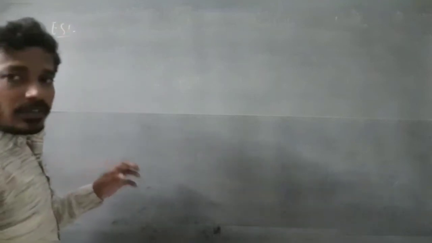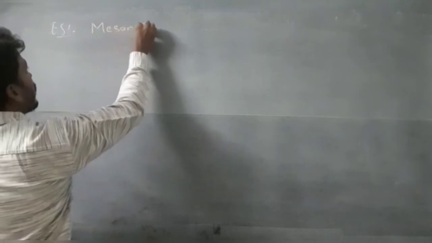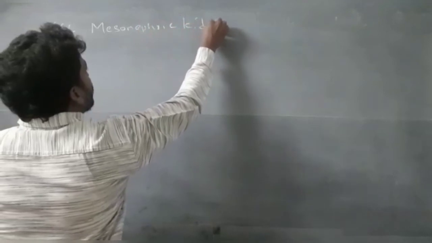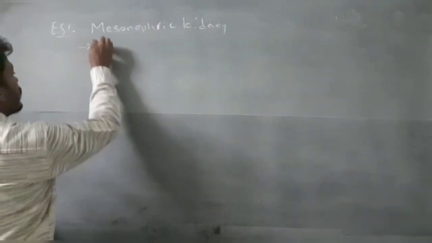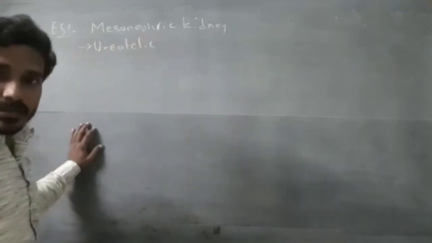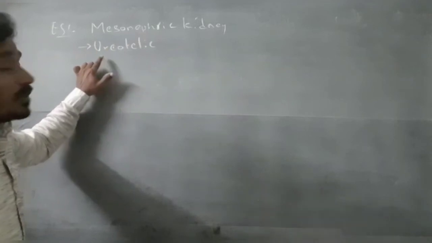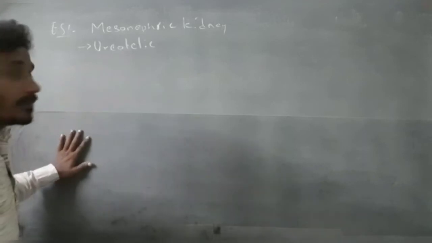Excretory system. Kidneys are mesonephric kidneys. Mesonephric kidneys are present in amphibians. These are ureotelic organisms. These organisms excrete urea, so they are called ureotelic organisms.